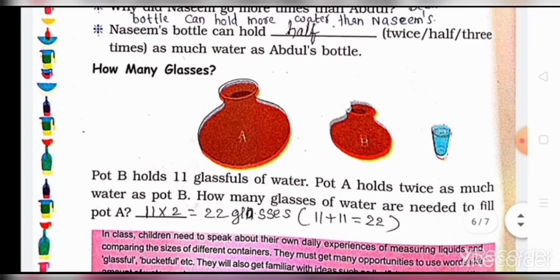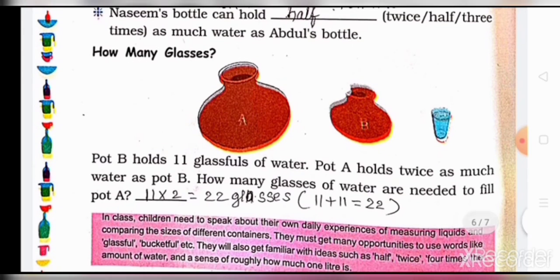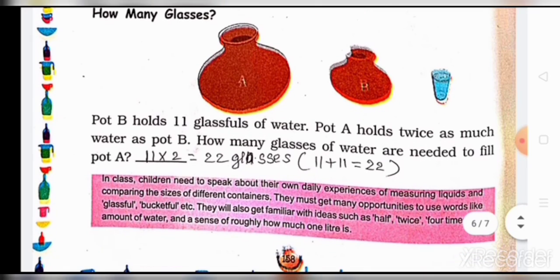How many glasses? Pot B holds 11 glassfuls of water. Pot A holds twice as much water as pot B. That means double of that. How many glasses of water are needed to fill pot A? That means 11 doubled. What is the answer of 11 doubled? That is 22 glasses. 11 twos are 22. That means 11 plus 11 is equal to 22.